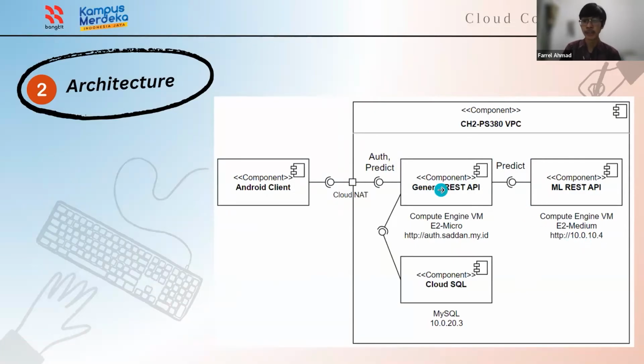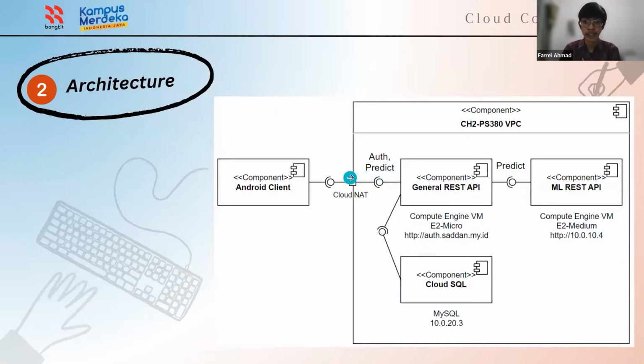While the general REST API is exposed to the internet and has a domain assigned to it, the VM specification is E2 micro, while the ML REST API specification is E2 medium, which is a higher specification because machine learning requires a higher degree of computation.